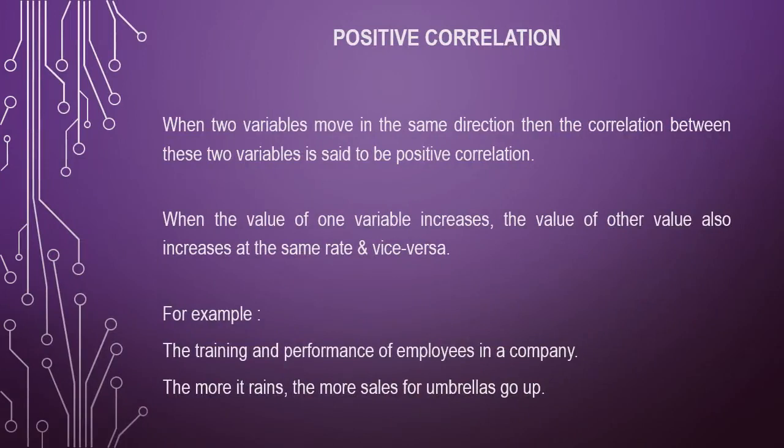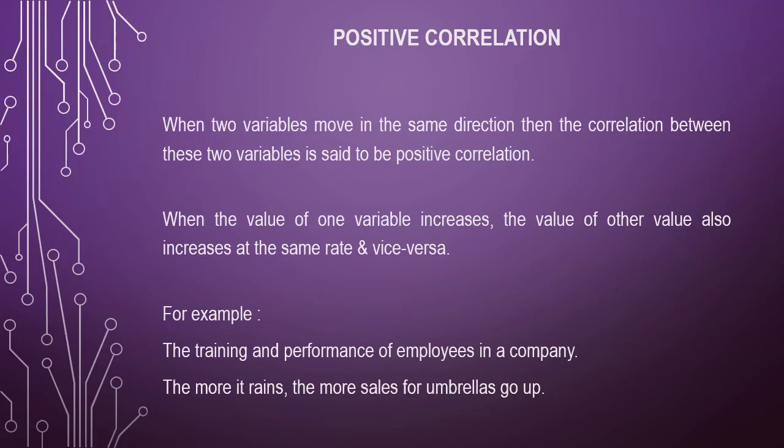First one, positive correlation. When two variables move in the same direction, then the correlation between these two variables is said to be positive correlation. That is, when the value of one variable increases, the value of the other variable also increases at the same rate, and vice versa. That means if the value of one variable decreases, the value of the other variable also decreases.